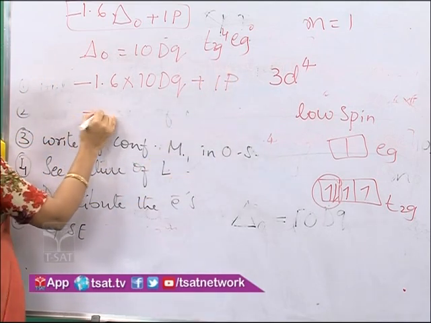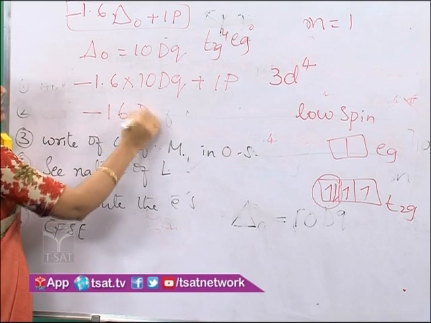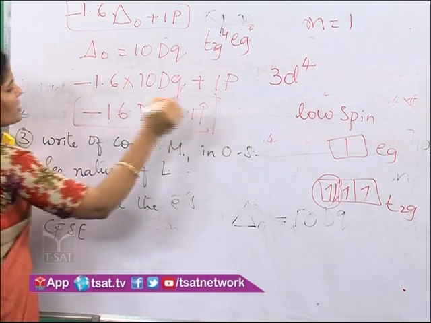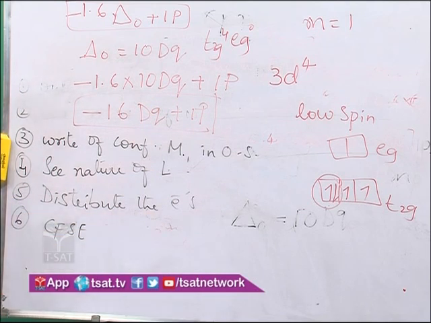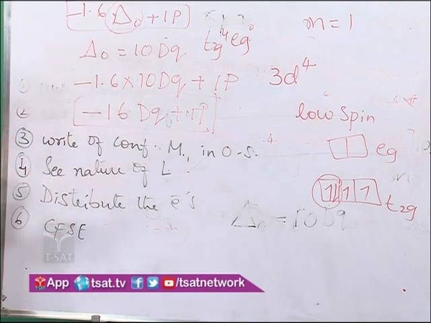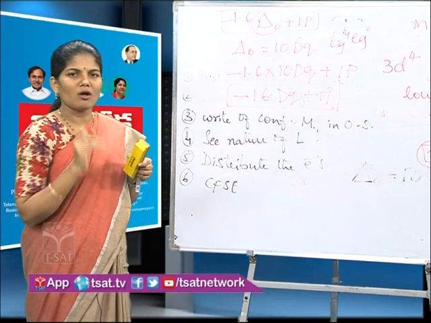So it becomes minus 16 Dq plus 1P. So we can express CFSE either in the form of Dq or in the form of delta O. This is about manganese with strong ligands.